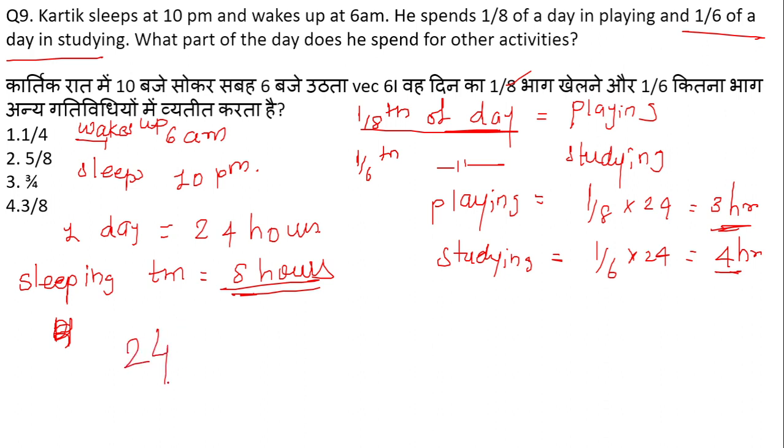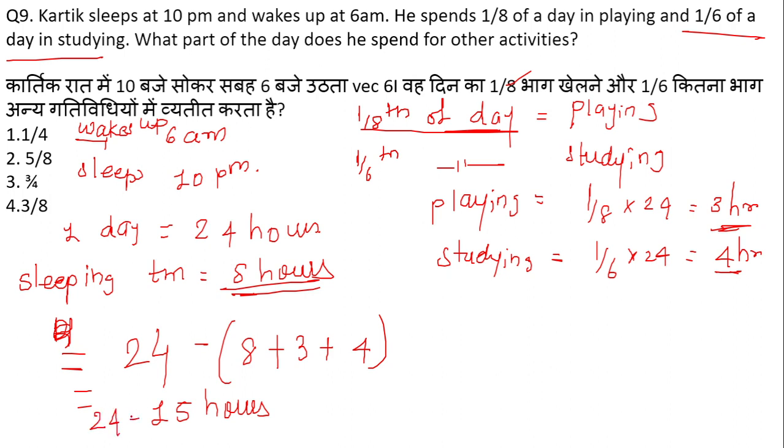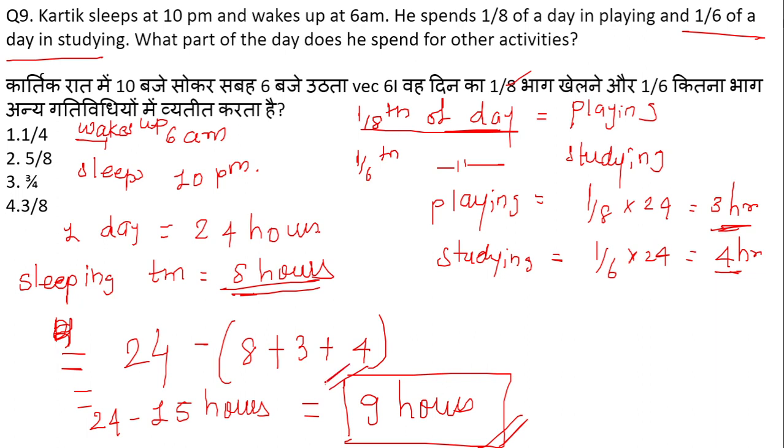So 24 minus 8 hours for sleeping, 3 hours for playing, and 4 hours for studying. This will give me 15 hours. So 15 hours, 24 minus 15 hours, this will give me 9 hours. So 9 hours is the time where Karthik is doing other activities other than sleeping, playing, and studying.